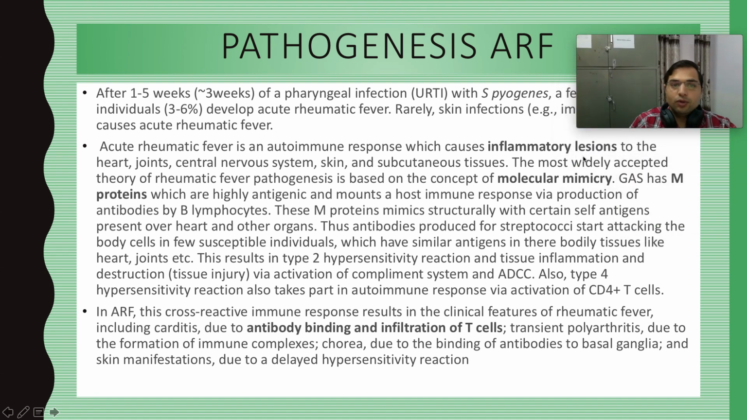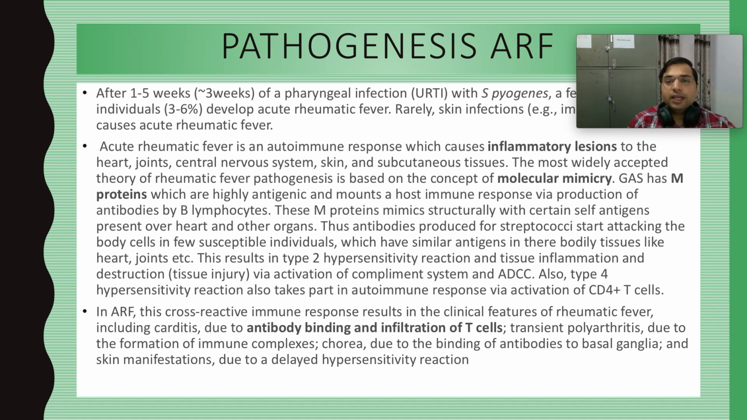Right? So this acute rheumatic fever, we are now aware that it is an autoimmune response to the infection. What happens in acute rheumatic fever is inflammatory lesions of the heart, joints, central nervous system, skin and subcutaneous tissue. There is molecular mimicry in the pathogenesis of acute rheumatic fever. Now, how this bacteria can cause an autoimmune reaction is via molecular mimicry.